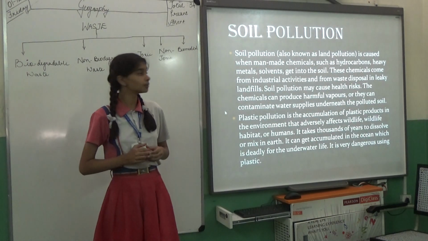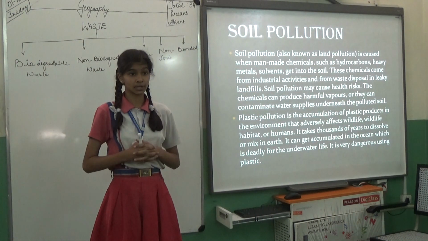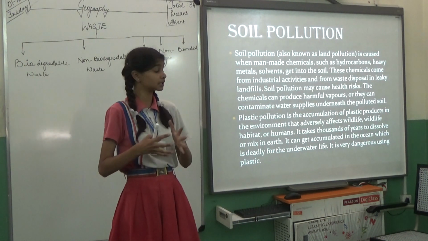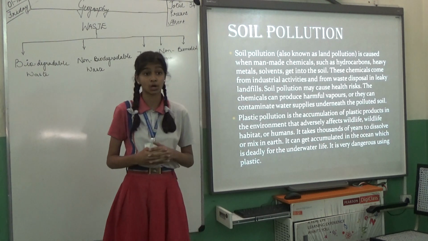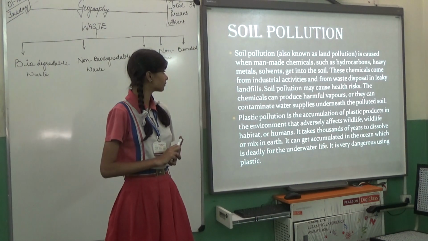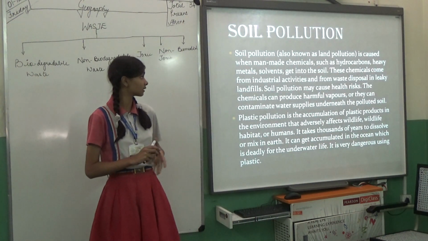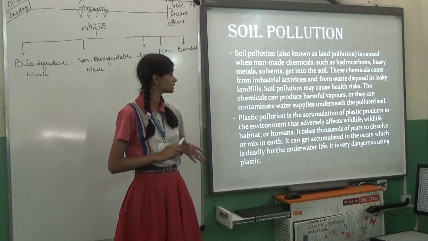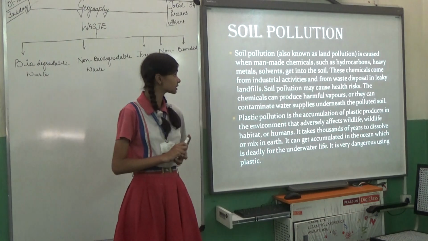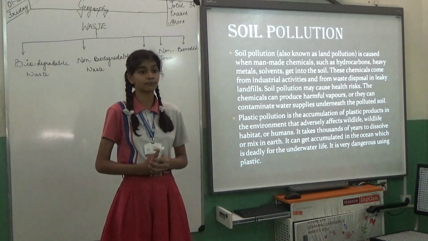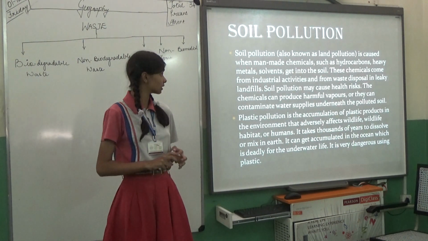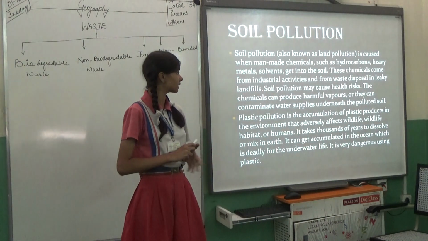Soil pollution. Soil pollution is also known as land pollution. Soil pollution is mainly caused when man-made chemicals such as hydrocarbons, heavy metals, and solvents get into the soil. These chemicals come from industrial activities and from waste disposal in leaky landfills. Soil pollution may cause health risks. The chemicals can produce harmful vapors, or they can contaminate water supplies underneath.